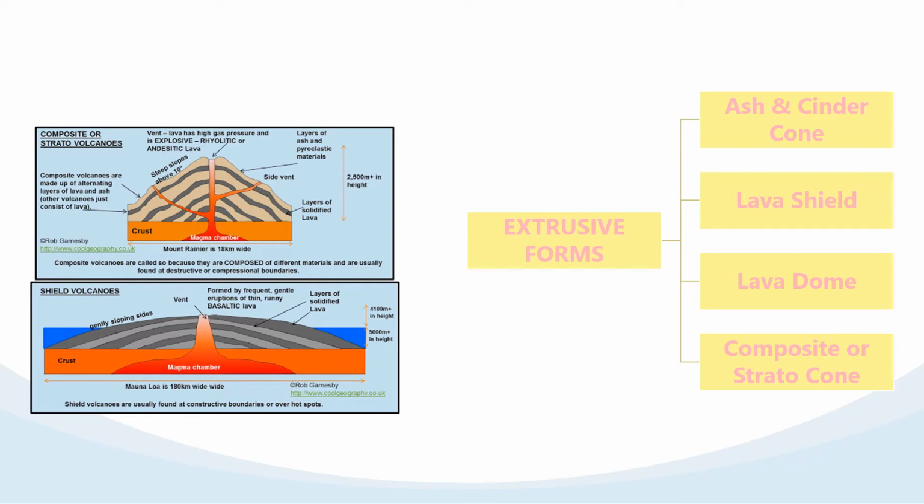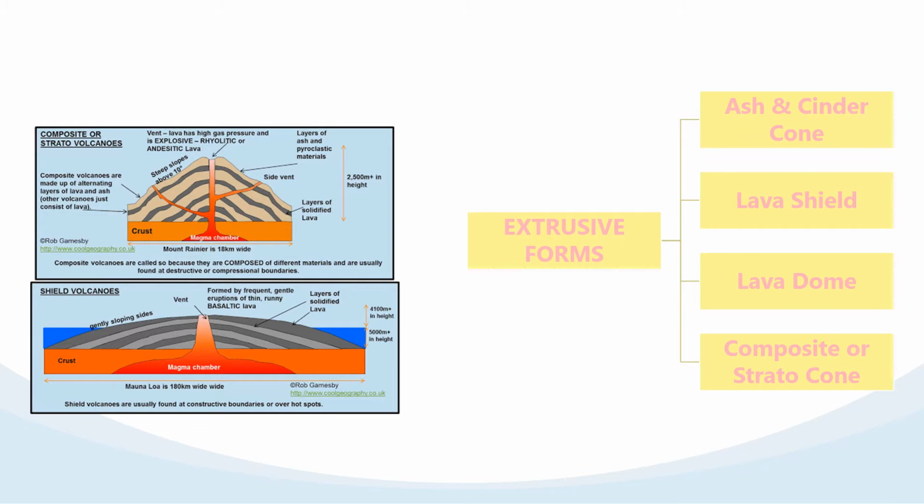Next one is the lava shield. These are formed by less viscous lava that flows readily down the slope and gets solidified away from the vent. It forms a long, spread-out cone with low height. You can see it in the figure also. This is called a lava shield. The Deccan Plateau of your country is also a best example of a lava shield.